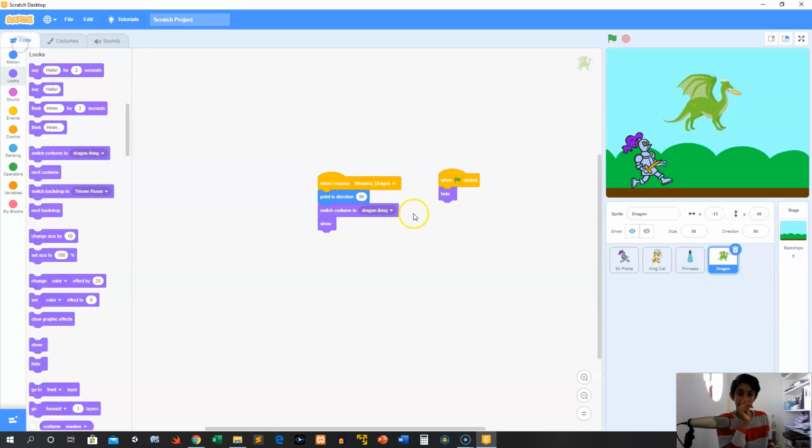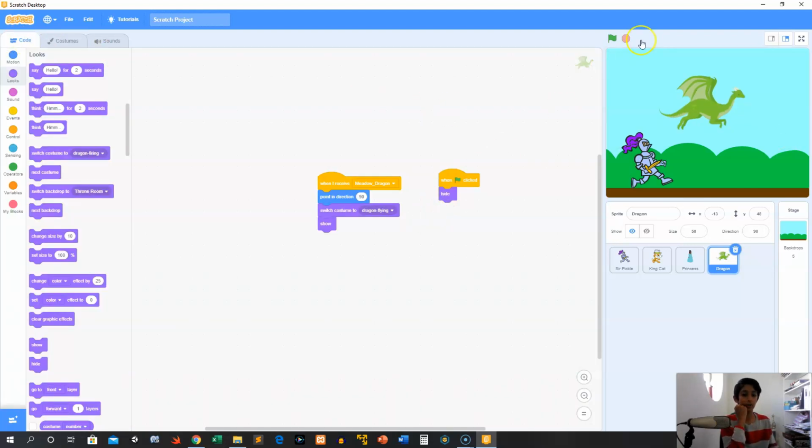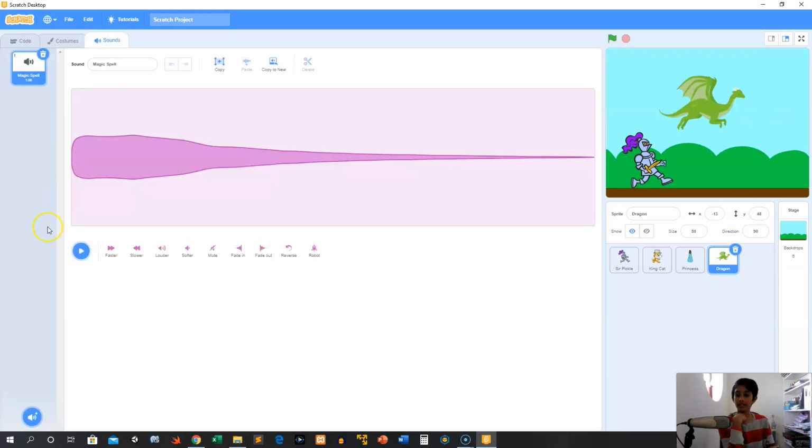Perfect. Now we want this to be dragon flying, so we're going to switch that to dragon flying, and we're going to execute this code. What a wonderful day. Alright, there we go.